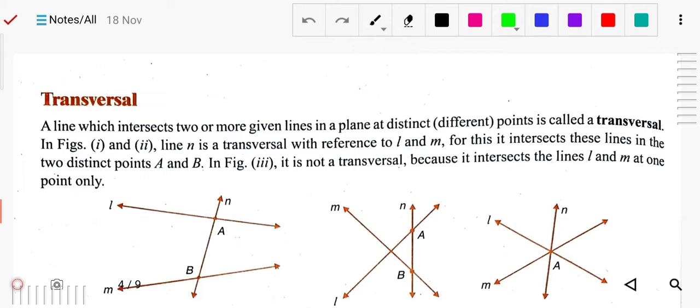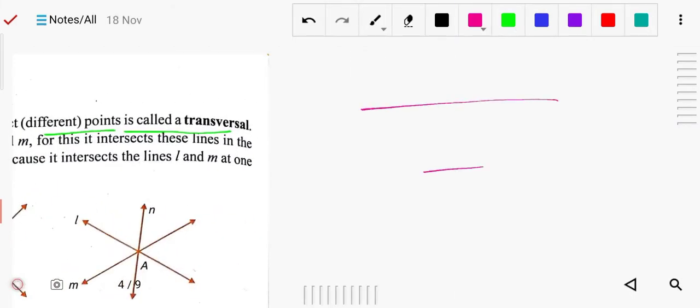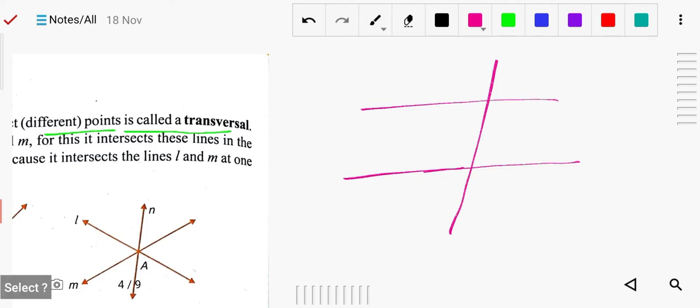A line which intersects two or more given lines in a plane at distinct, meaning different, points is called a transversal. You can see the definition. For example, suppose these two lines are there, and another line is intersecting them. This line intersects, so this is called the transversal line, at the distinct points, one here and one here.